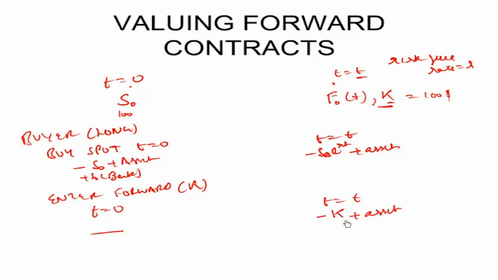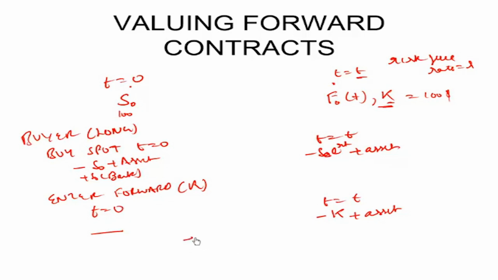So he pays K. Please note, cash outflows from our portfolio will be represented as negative. Cash inflows, we will represent them as positive. So he pays K and he receives the asset. And here he pays S0 e raised to power RT and receives the asset. So in both cases, he has received the asset. In the first case, he borrowed from the bank and funded it. In the second case, he entered the forward contract.